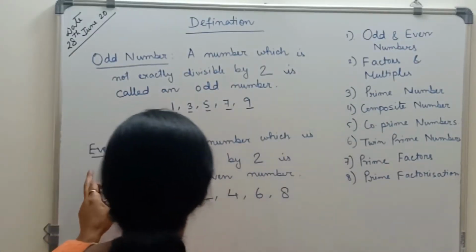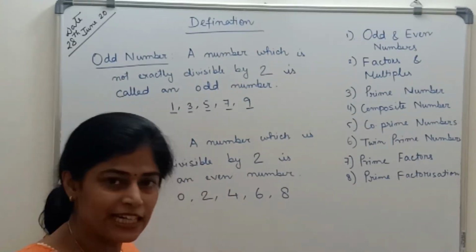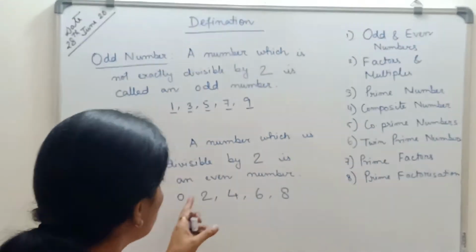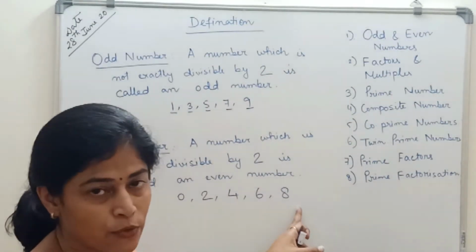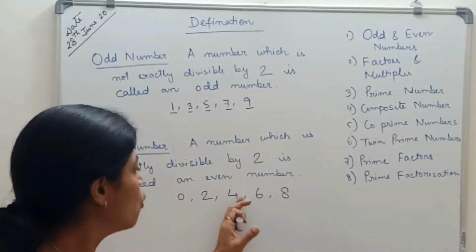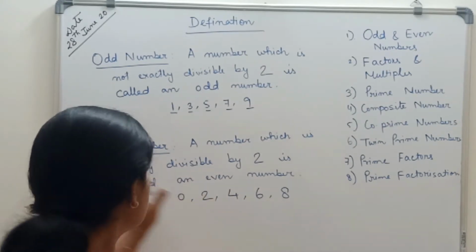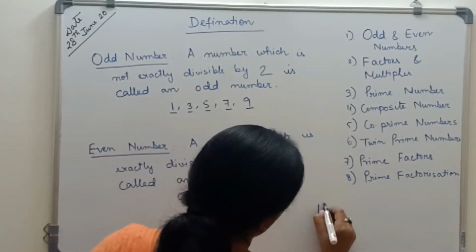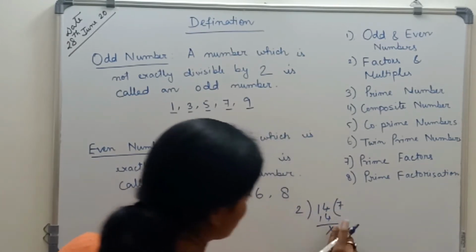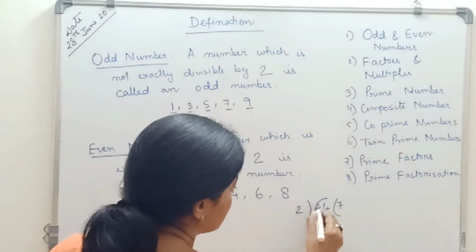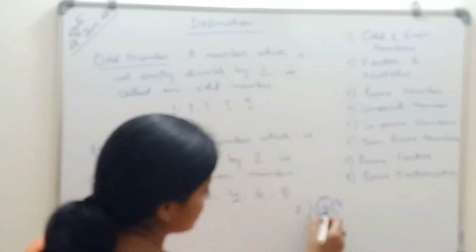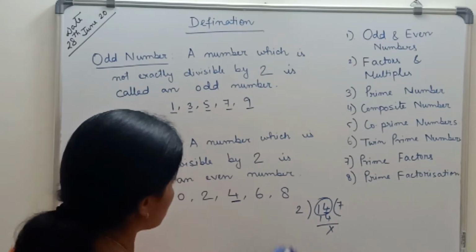So coming to even number, a number which is exactly divisible by 2 is called an even number. So 0, 2, 4, 6 and 8. The other way, if I say the last digit of a number is 0 or 2 or 4 or 6 or 8, then it is an even number. Suppose I have taken 14, is it divisible by 2? Yes. 7 twos are 14 and there is no remainder. So 14 is an even number. In the other way, the last digit of a number is 4. So this is an even number.